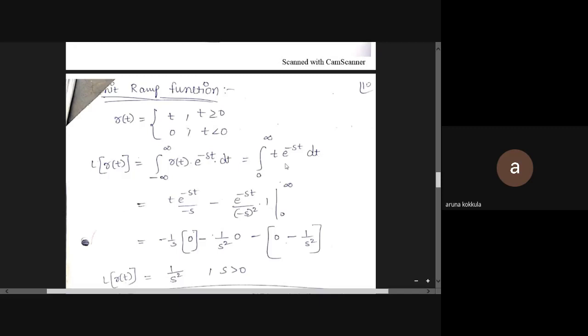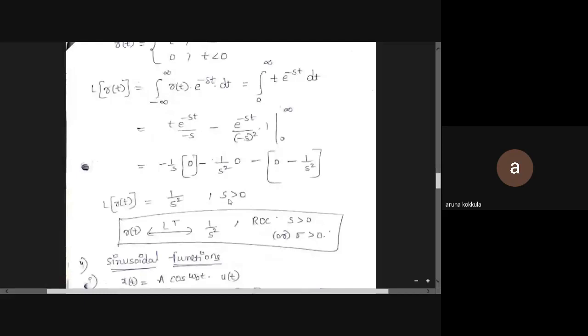Apply the uv rule: t times the integration of e^(-st), minus the integral of v times the differentiation of u. We get the answer as 1/s^2, and the ROC is real part of s greater than 0, because the unit ramp signal r(t) is also a causal signal.